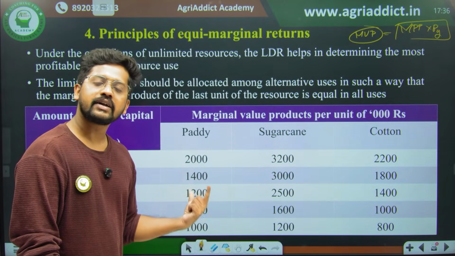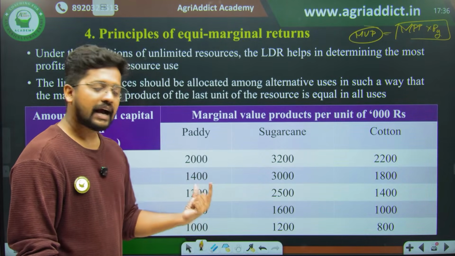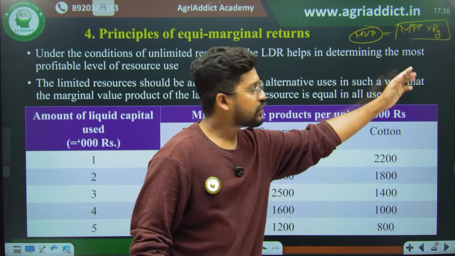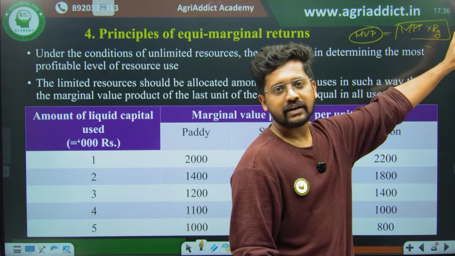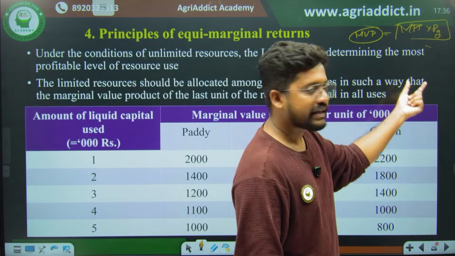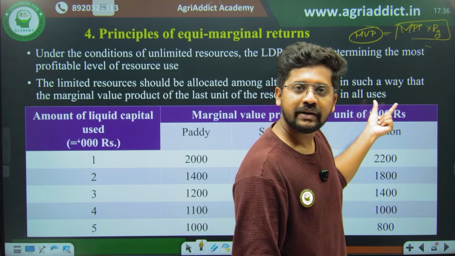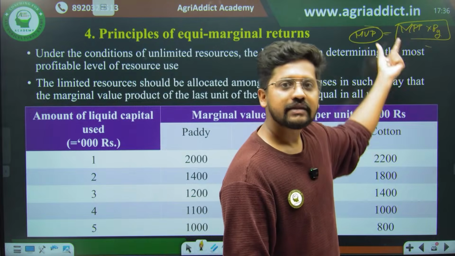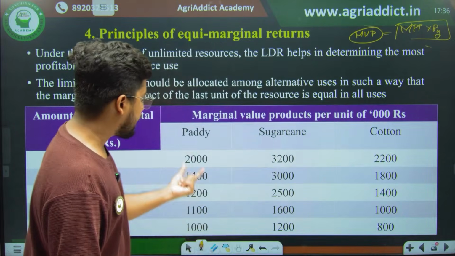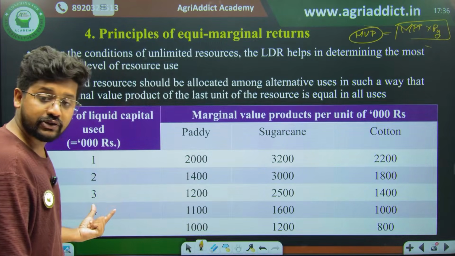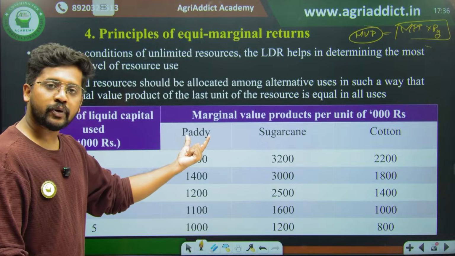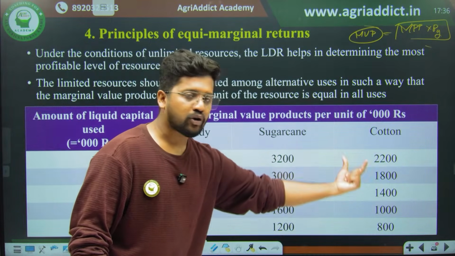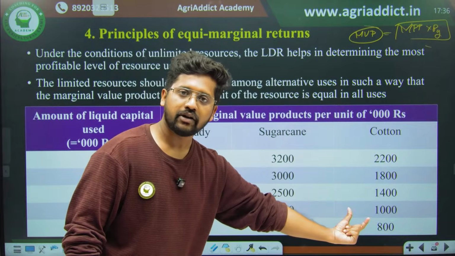That is none other than your law of diminishing returns. As you are increasing your production, your MPP is decreasing. Your price of the output will be constant, right? So therefore, as MPP decreases, marginal value product also decreases. So as the input increases, MPP decreases, therefore MVP also decreases. That's why for the successive increase in the resources, your marginal value product for paddy independently is decreasing, for sugarcane it is decreasing, for cotton also it is decreasing. I hope you got my point.